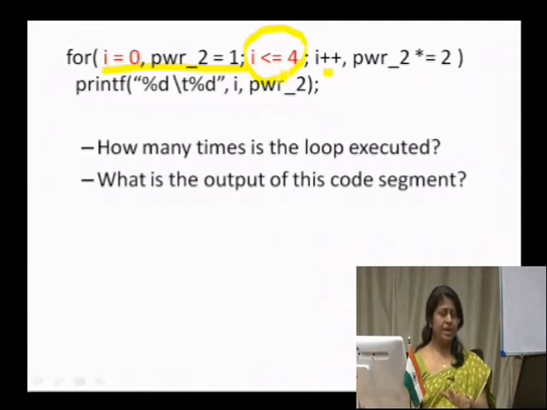That is why the number of times this loop is going to be executed is from 0 to 4, that is 5 times. Then the next part of the question is, what is the output of this code segment? To look at this, we will just execute this program.